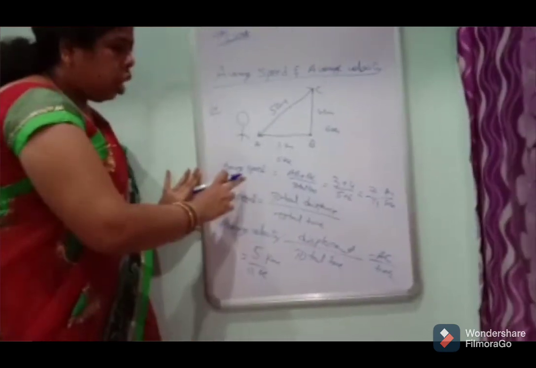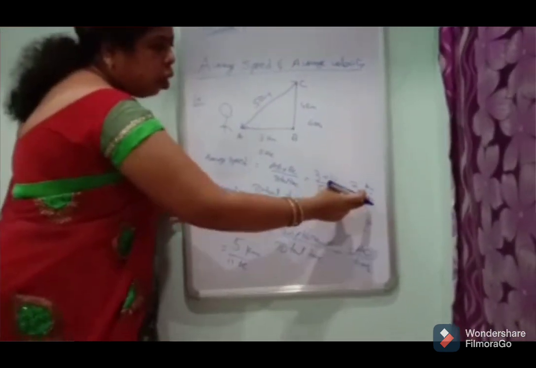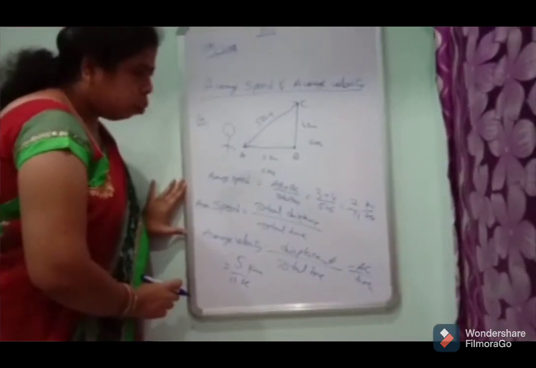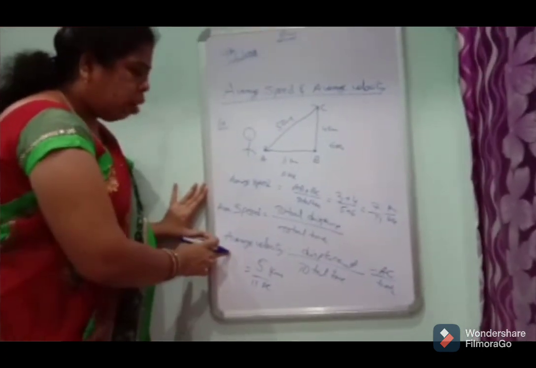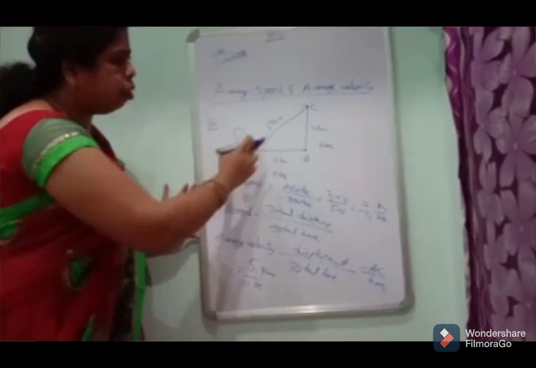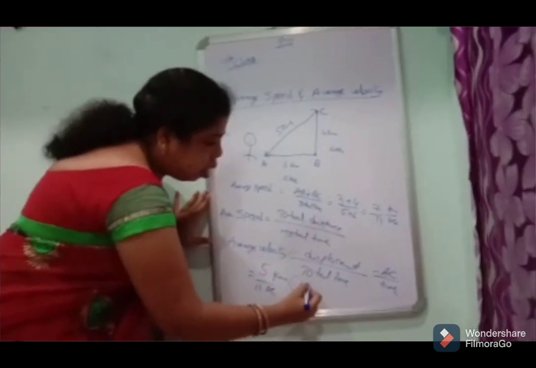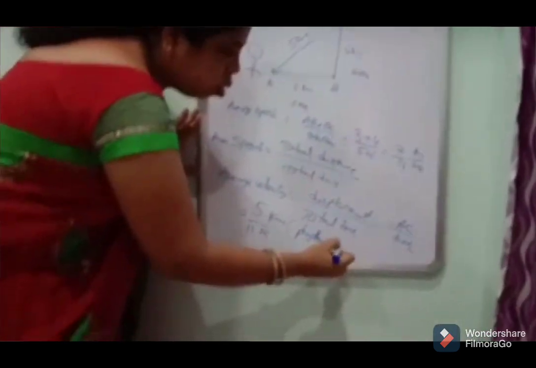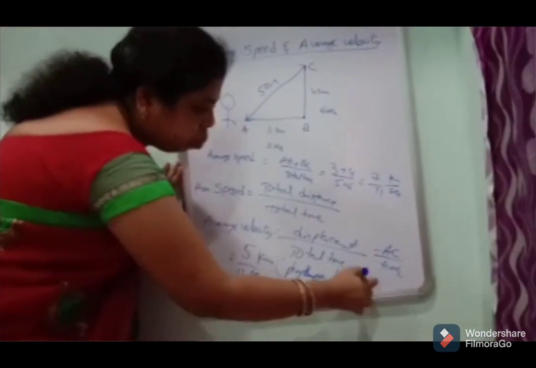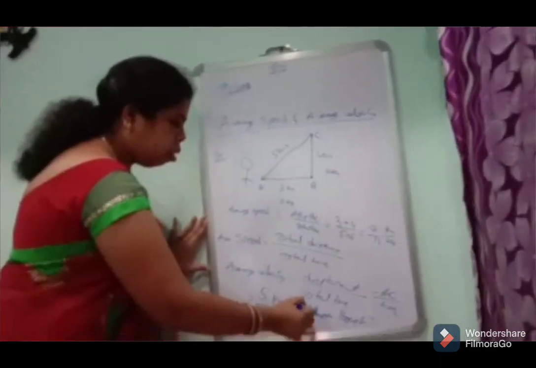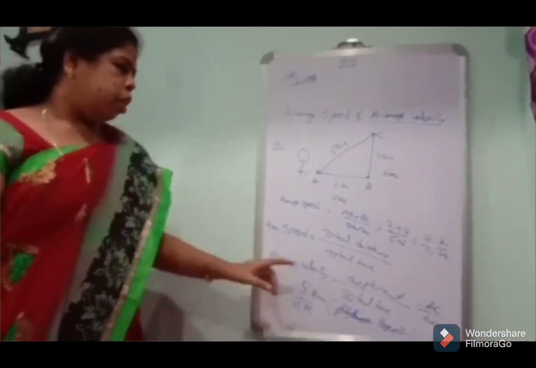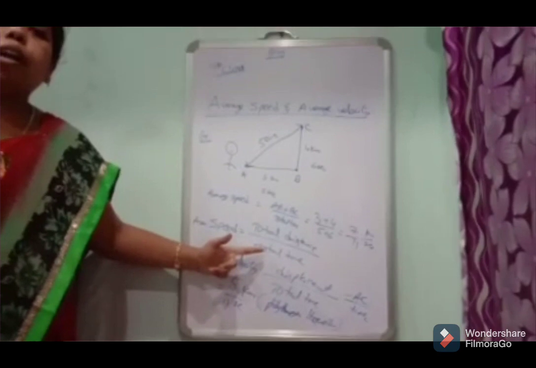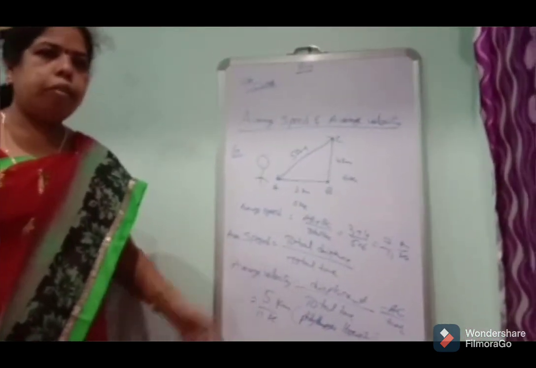In this situation, average speed is 7 by 11 kilometers and average velocity is 5 by 11 seconds. The average velocity has the direction of AC, due to the Pythagoras theorem. The displacement by total time is the average velocity, and total distance by total time is the average speed.